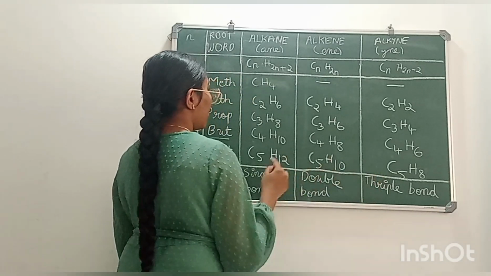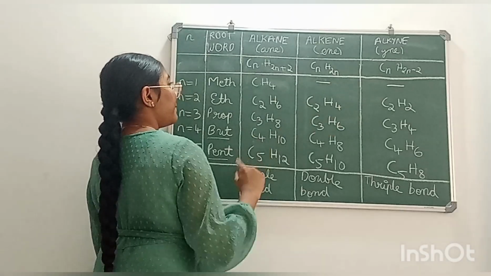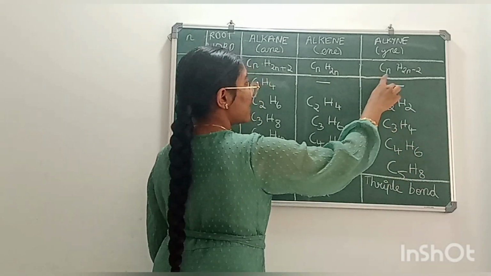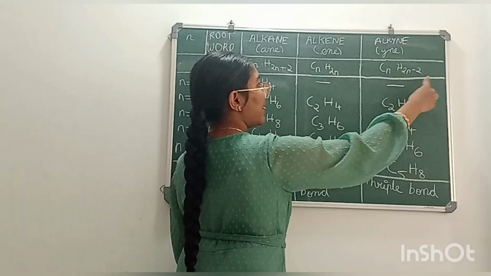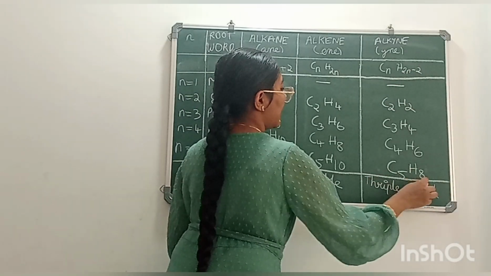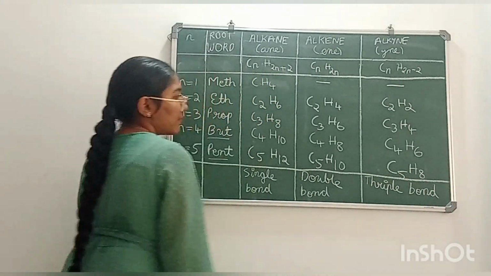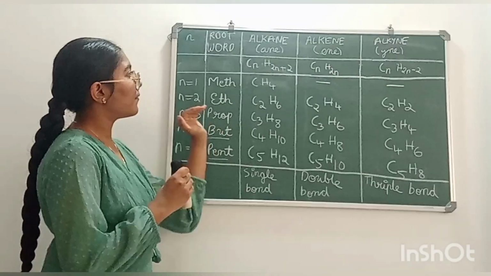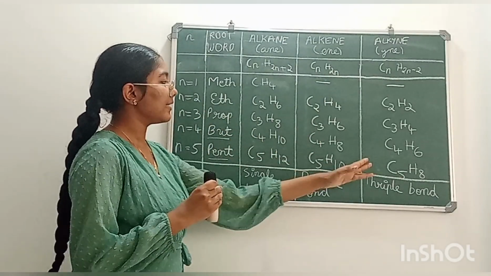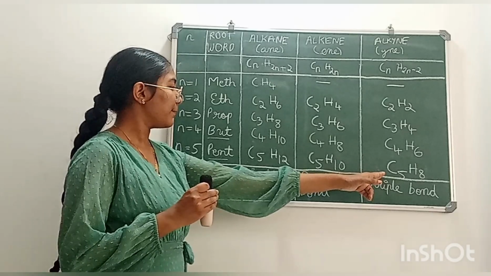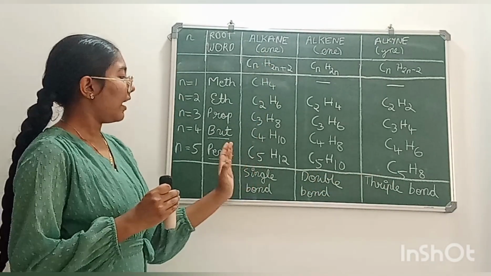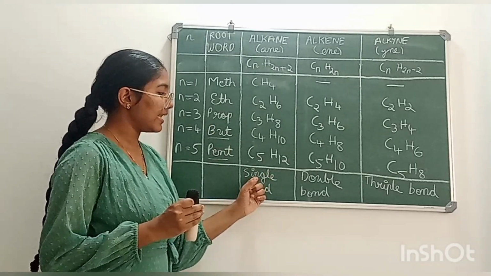The fourth member of alkyne is pentyne. Formula is C5H2 into 5, 10, 10 minus 2, 8. Formula C5H8. For the board exam, we have to know all the members of alkane, alkene and alkyne till pentane, pentene and pentyne. So in alkanes there is a single bond.